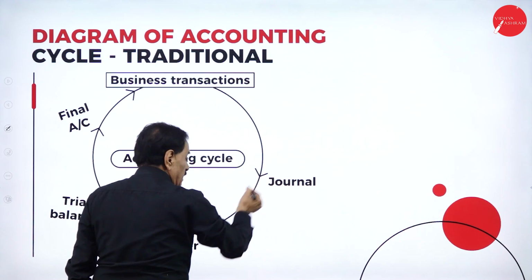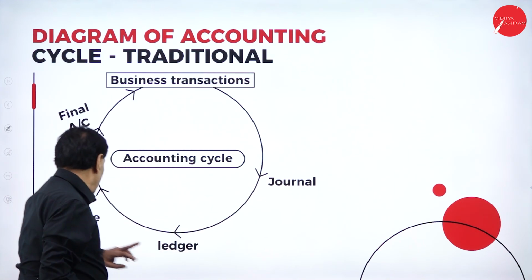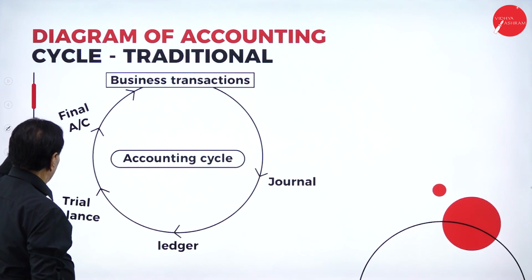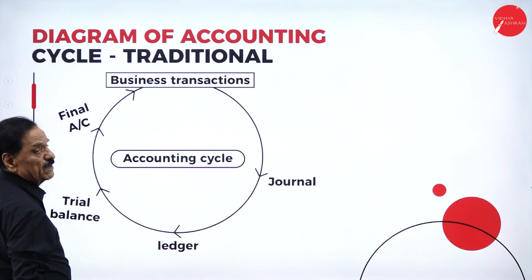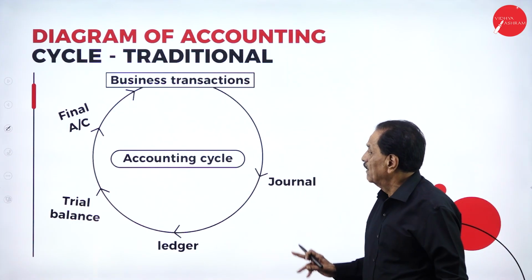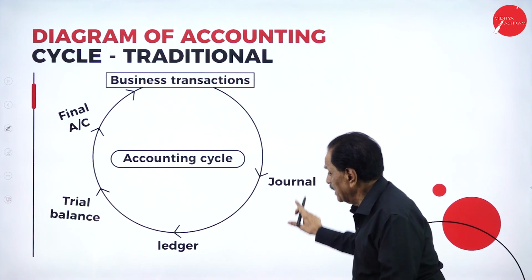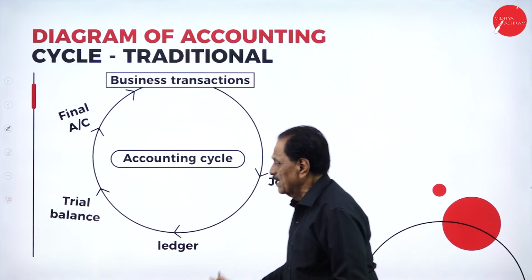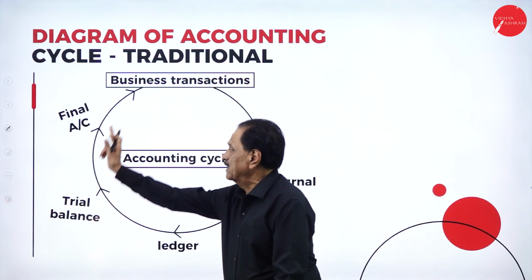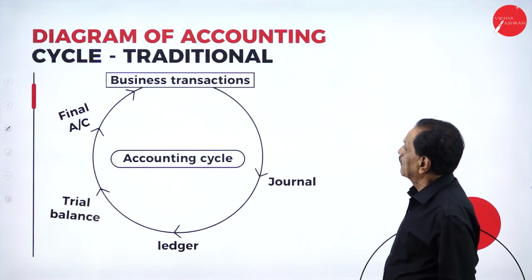You have to pass the journal entry, journal to ledger, ledger to trial balance, trial balance to final account. So, this is the traditional way. This you have to learn.